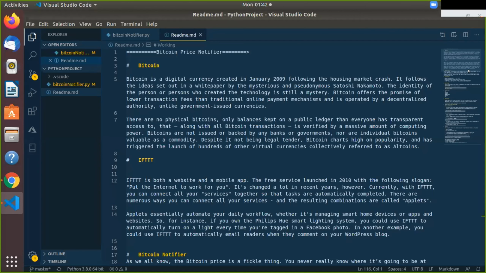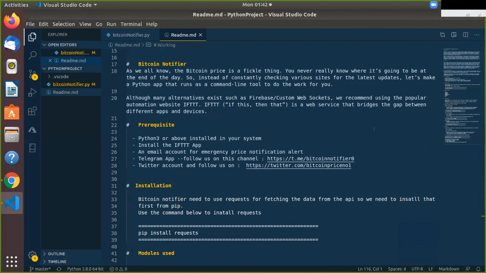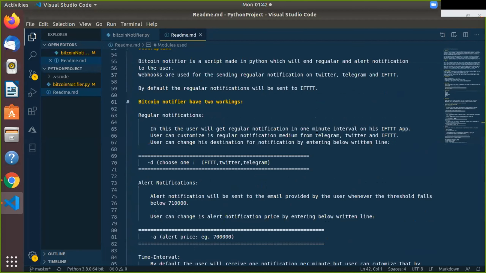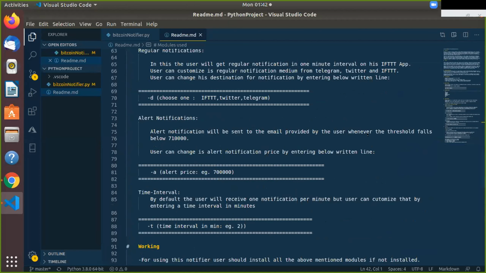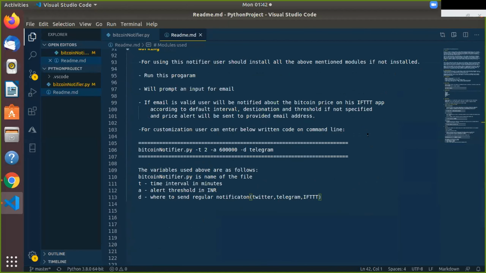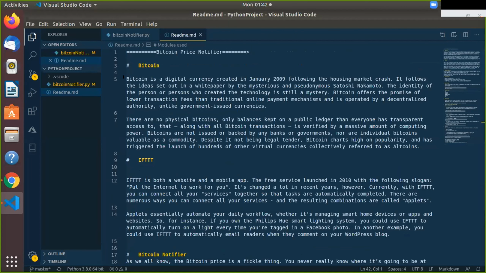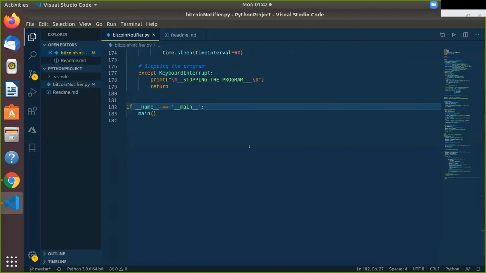The project is made in Python, and this is the description of all the projects, which modules are used, and what the prerequisites are, what things I need to install for doing this project. All these things are written over here. So let's get started with the demo.